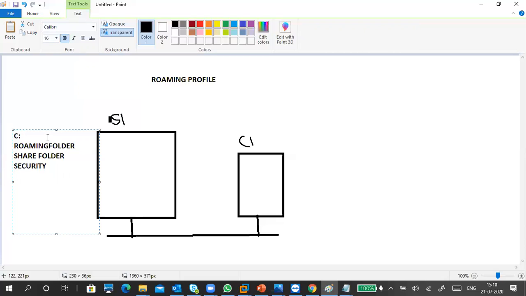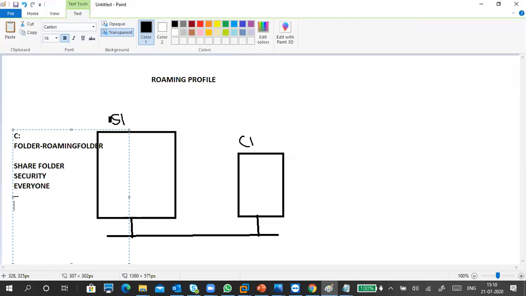Telugu medium, no problem. Okay, so I'm creating a folder, and the folder name is roaming folder. I have to share the folder, and in the security settings also we have to give permission to everyone, in both the shared folder and the security. Once we finish this, what do we do next?